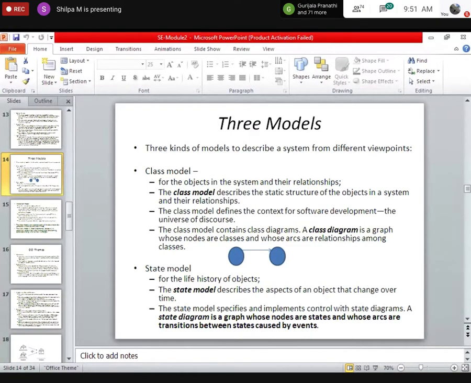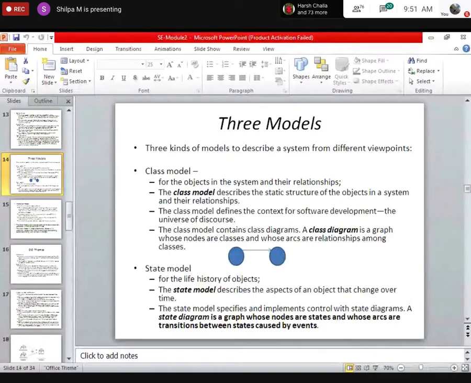What does this class model tell? The class model will identify the objects in the system and their relationship. Which are the different objects or classes in your software system, and how are they related?